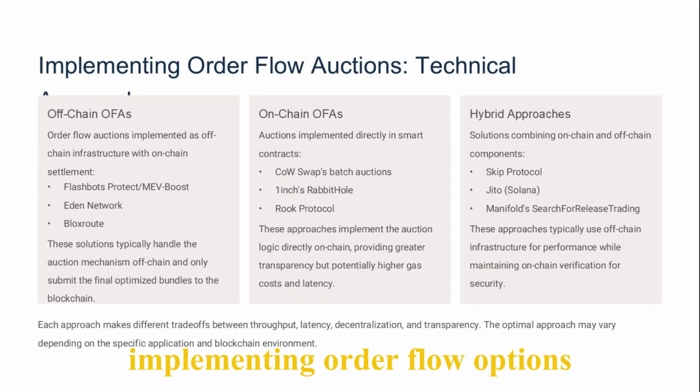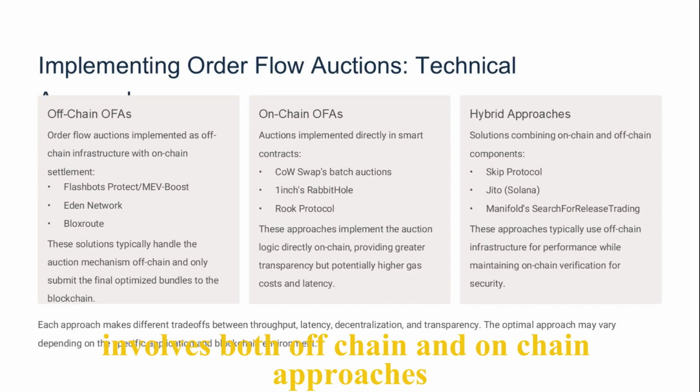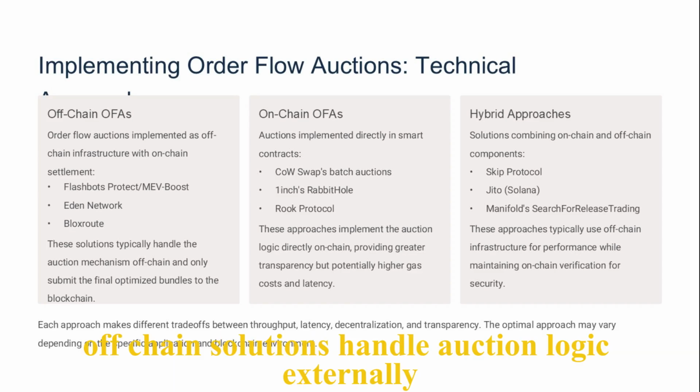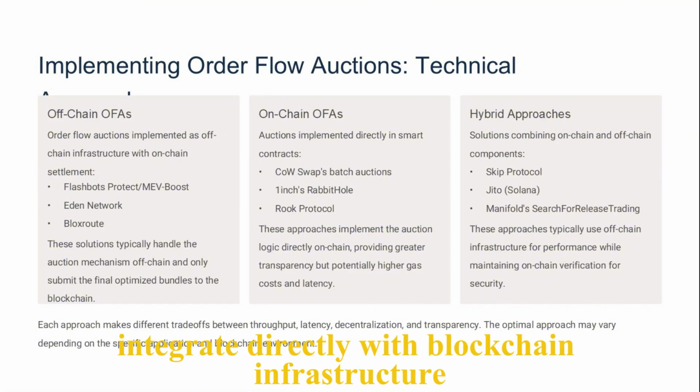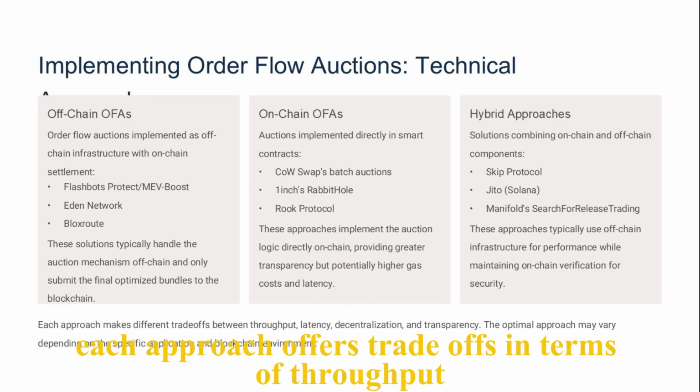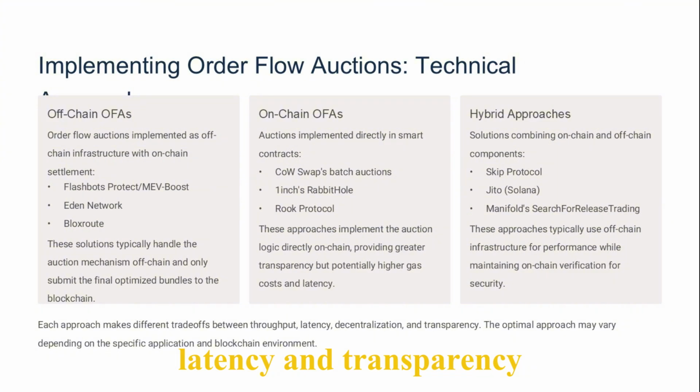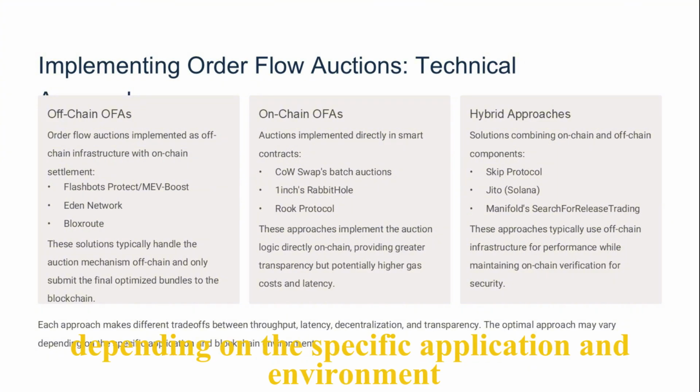Implementing order flow auctions involves both off-chain and on-chain approaches. Off-chain solutions handle auction logic externally, while on-chain solutions integrate directly with blockchain infrastructure. Each approach offers trade-offs in terms of throughput, latency, and transparency, depending on the specific application and environment.